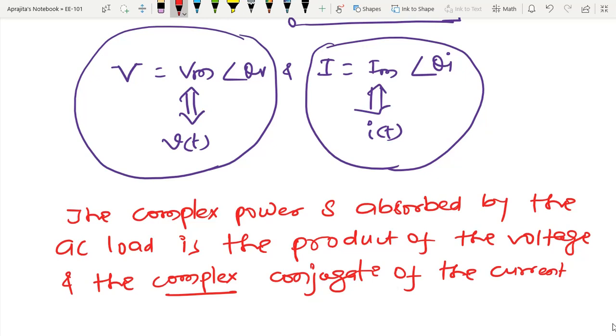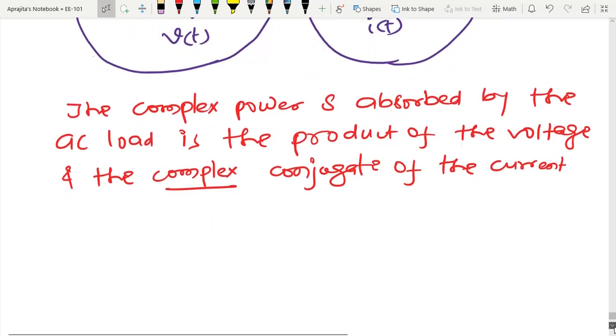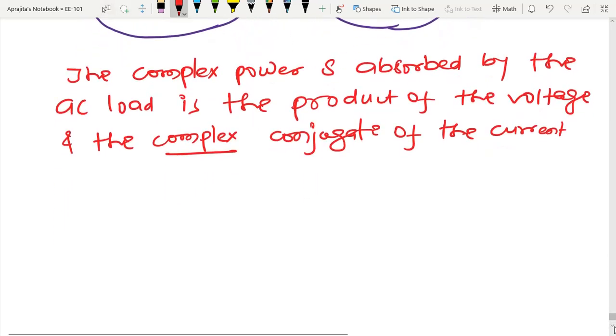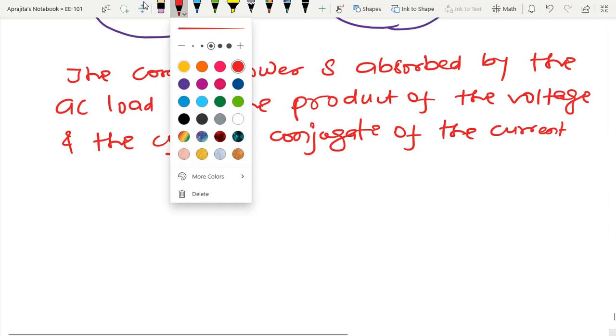Obviously, if I take the complex conjugate, then minus theta I comes into the picture, and after taking the product of V and I, I am able to get the same kind of quantity. So in a more general form, I can define this whole quantity like this.